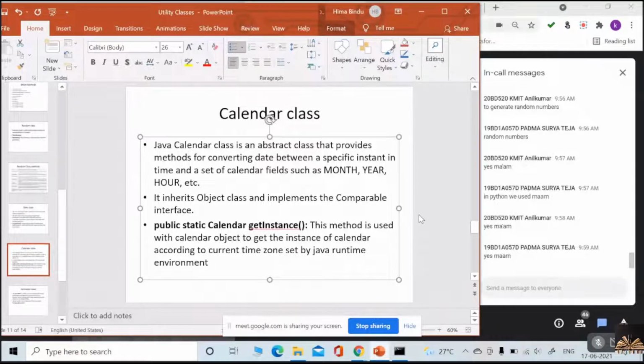And it directly inherits from the Object class. That is the Calendar class I am talking about. It inherits from the Object class and implements the Comparable interface.